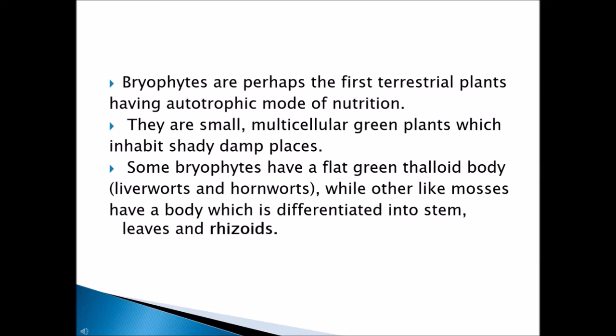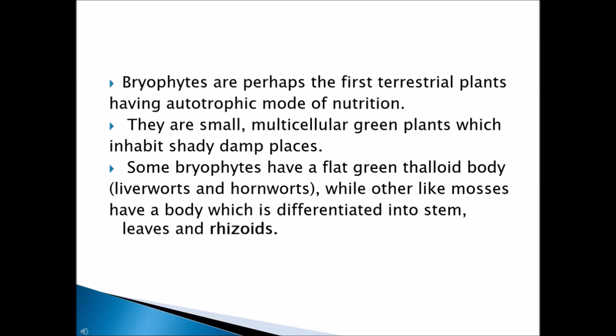Rhizoids are the root-like structures. In the earlier image I showed you, it may look like that, or sometimes it may be differentiated into leaves, roots and stem. In moss, it is differentiated.